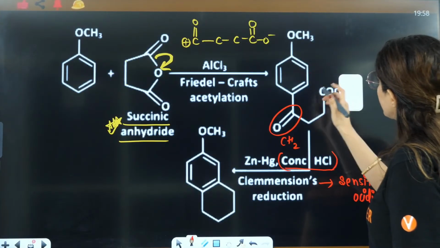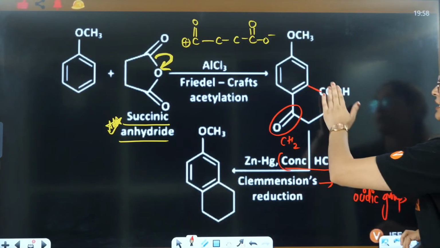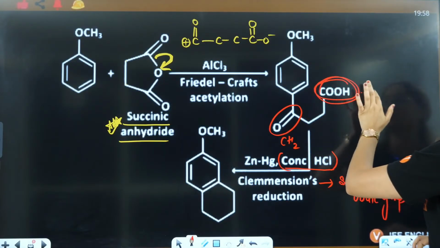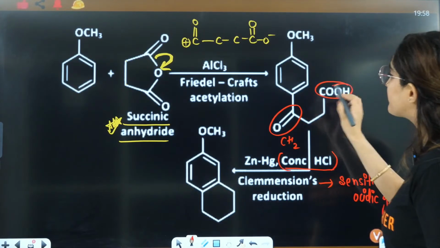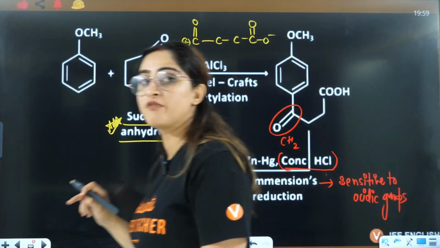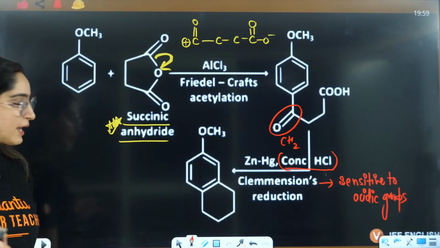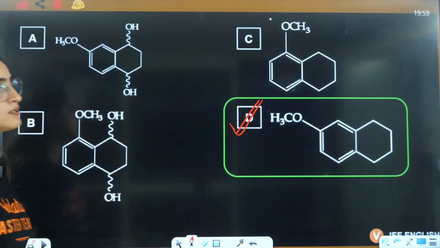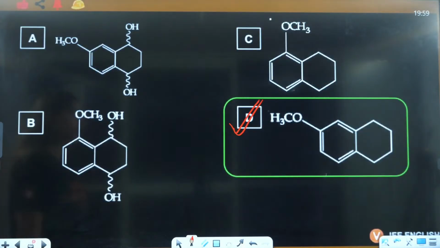will be attached and here you will have the formation of a ring, because this particular COOH is sensitive to acidic condition. Because of Clemmensen reduction, this further will be reduced to CH2 and this will be connected here, and hence you will have the formation of this cyclic ring. Okay, got it guys? And hence D is the correct answer.